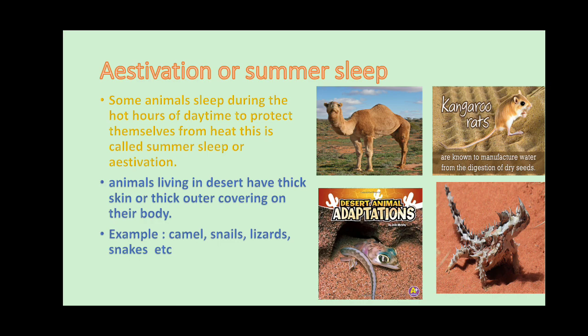Understand? That is the reason the camel has one hump. In that hump it can store food in the form of fat, and that fat can be used in the times when it is not getting food.